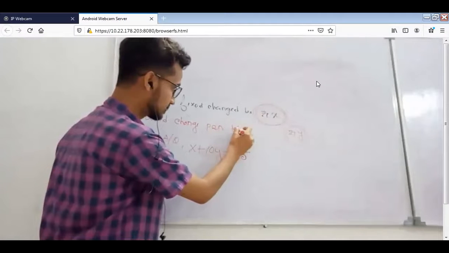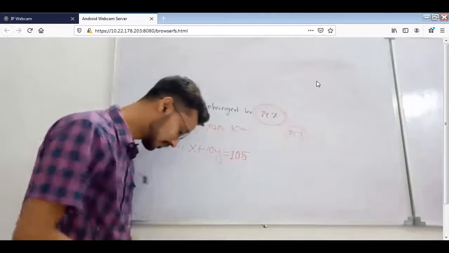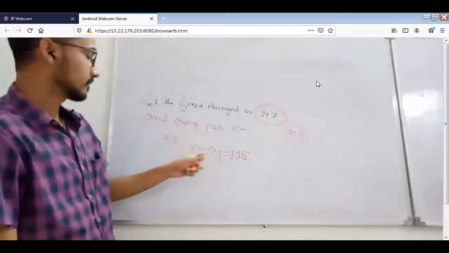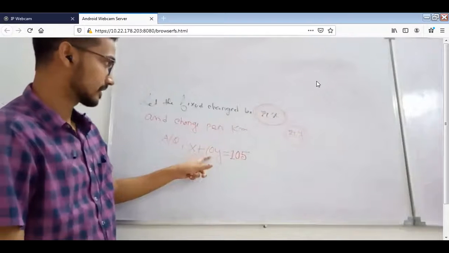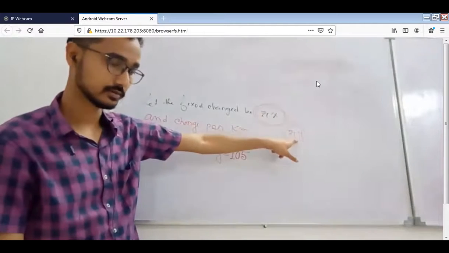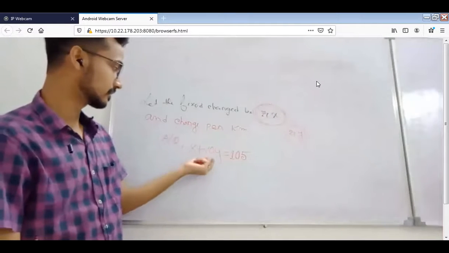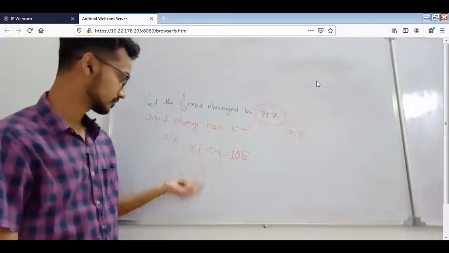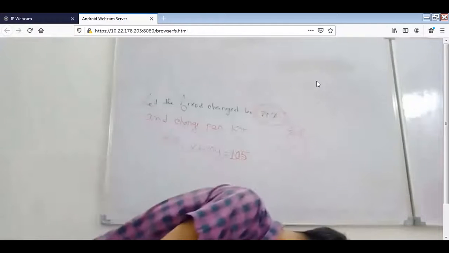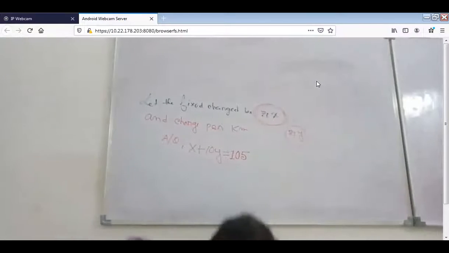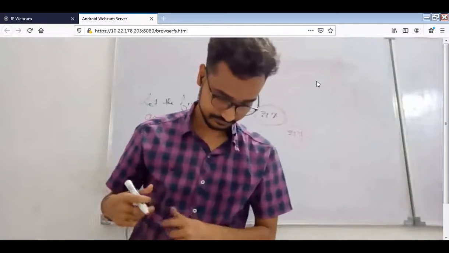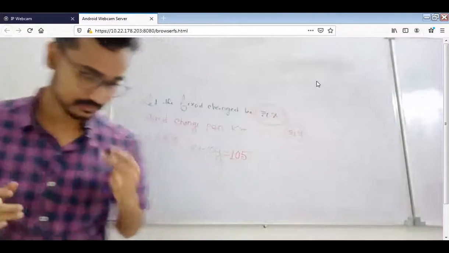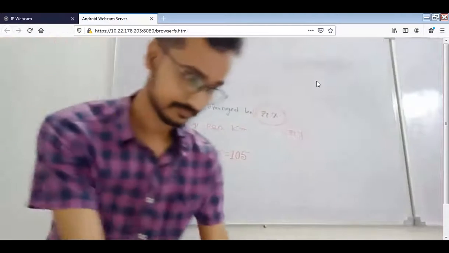That means this is the cost for 1 kilometer. So whenever you travel 10 kilometers, it will be 10 into Y, yes or no? Then whenever you cover 15 kilometers, it will be 15y. So what will be the second equation, Dipjyoti? Dipjyoti, Kaushik, what will be the second equation? Tell me.